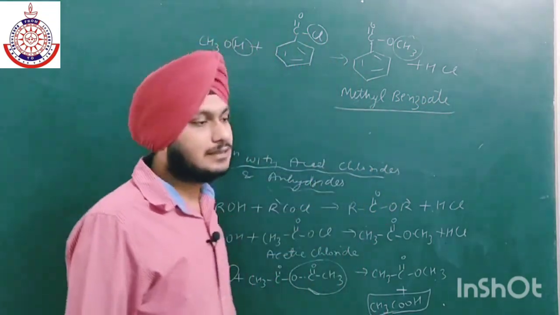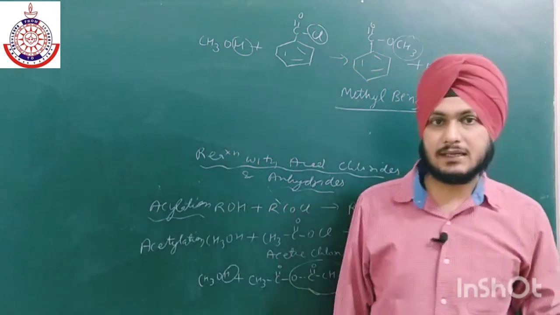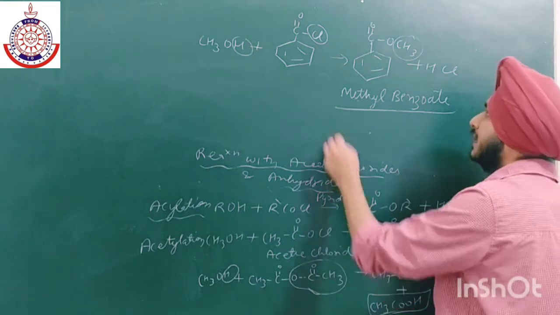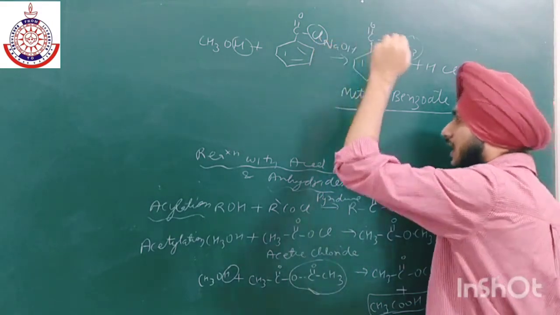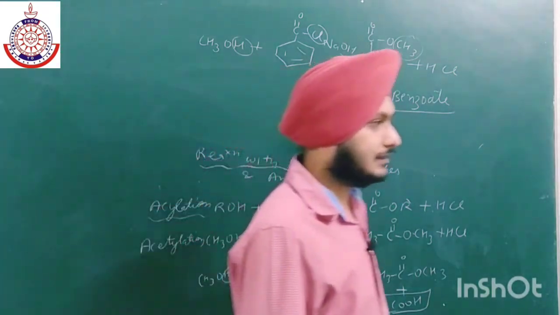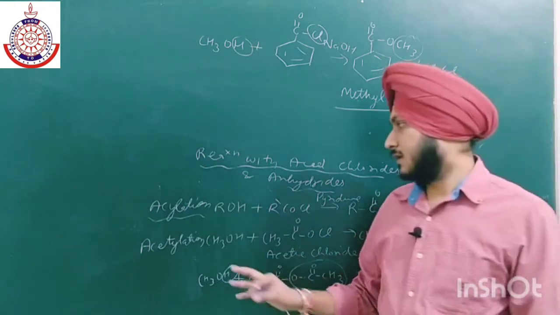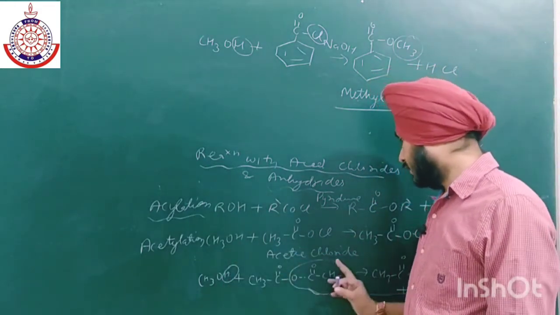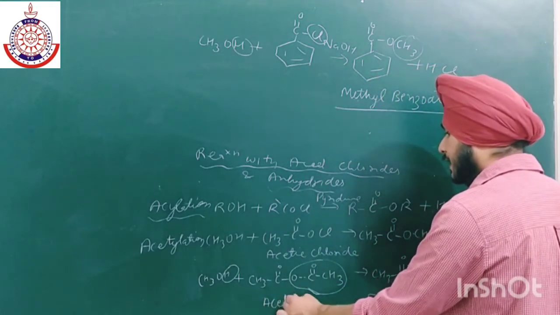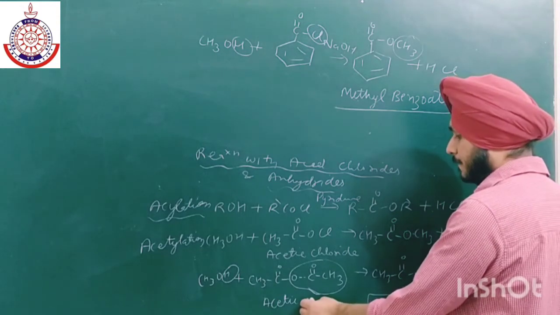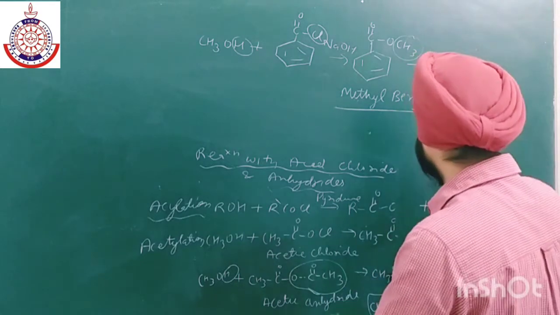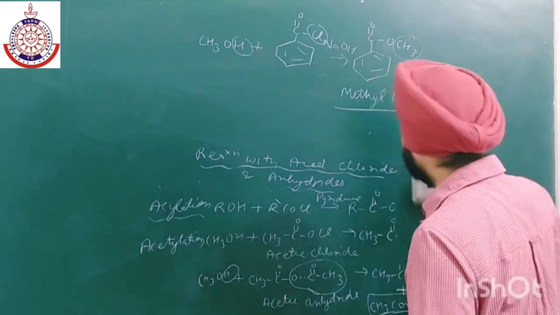These reactions generally take place in the presence of pyridine as a solvent. In general we take pyridine as a solvent, and sometimes NaH will also be used. So this is all about acylation. Acylation is a general term, and if we have acetyl chloride or acetic anhydride, then this is known as acetylation, and it is known as benzoylation if we have benzoyl chloride. So let's move on to the next property related to the OH bond cleavage.